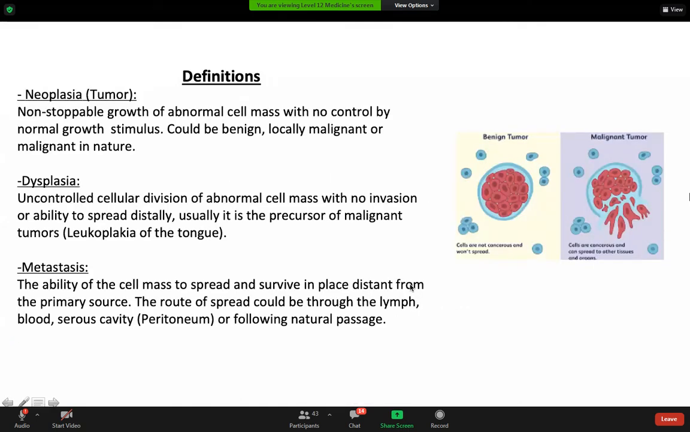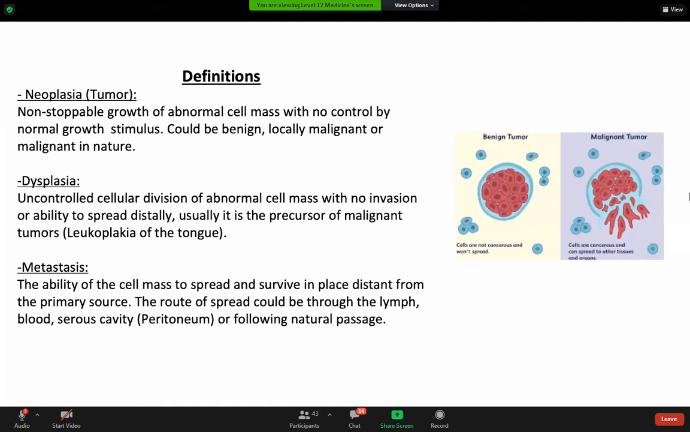Of course, these definitions you just need to know. It's very important for your future as well, not only for the exam. Definitions: neoplasia is non-stopping growth of abnormal cell mass with no control by normal growth stimulus.